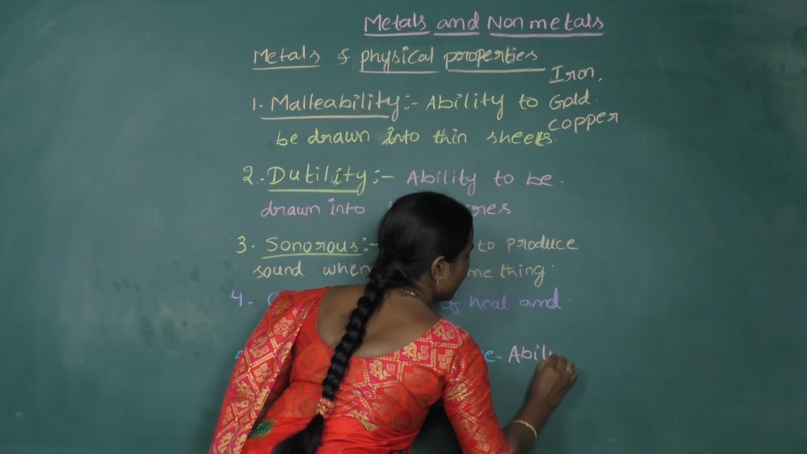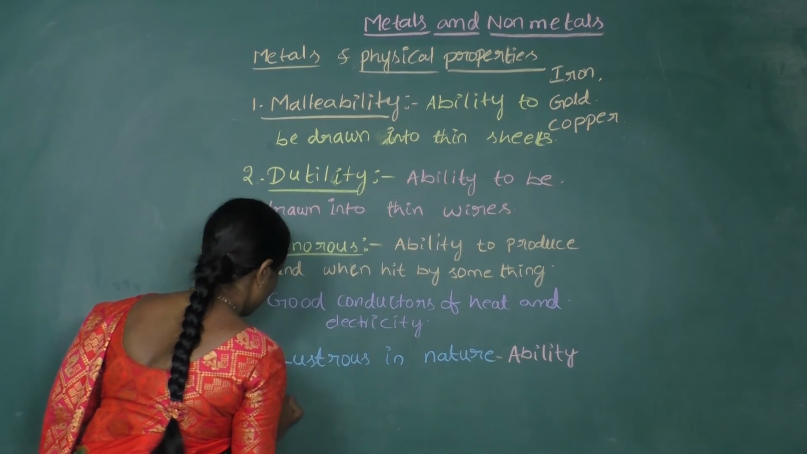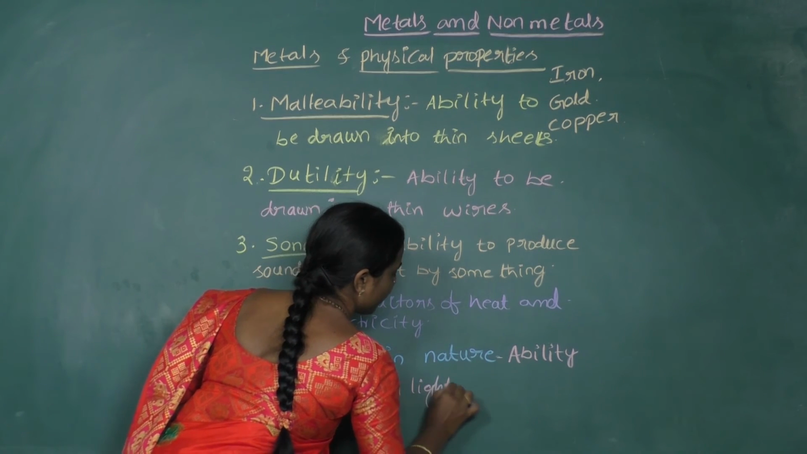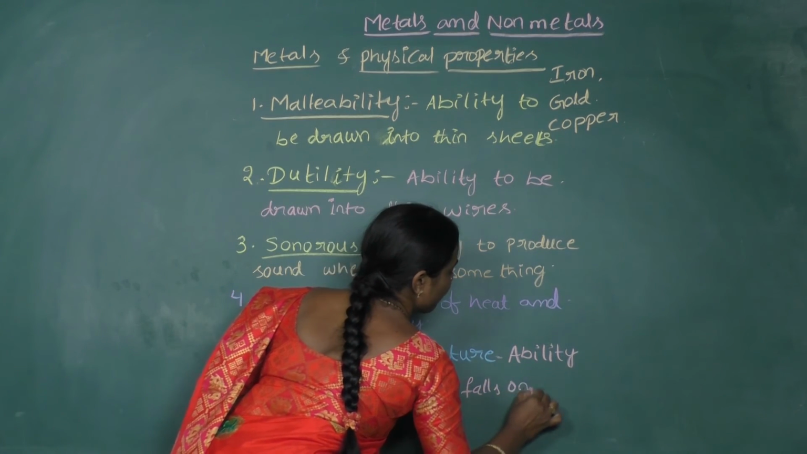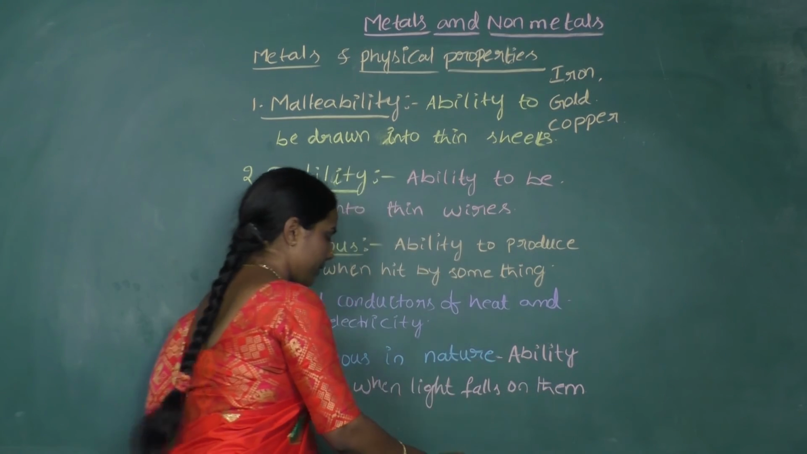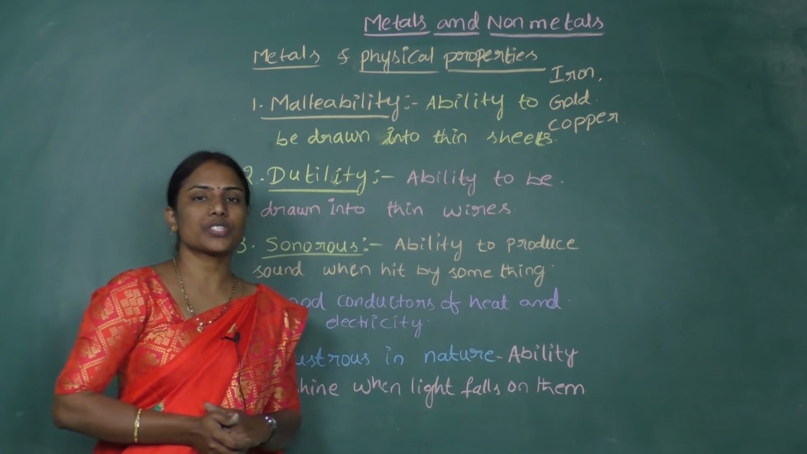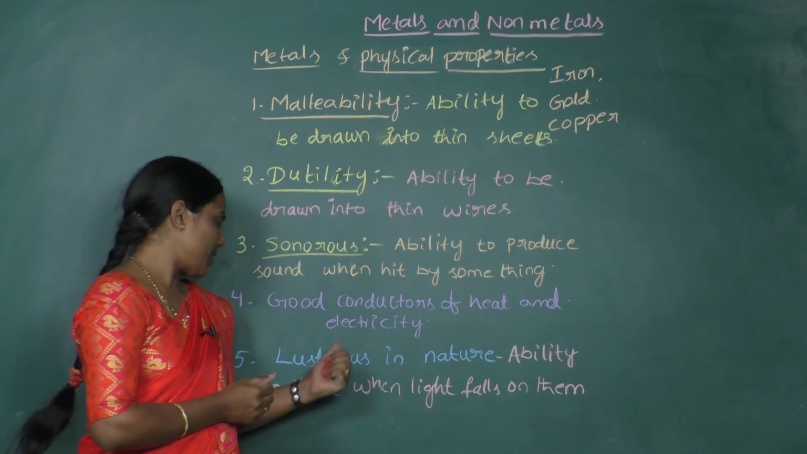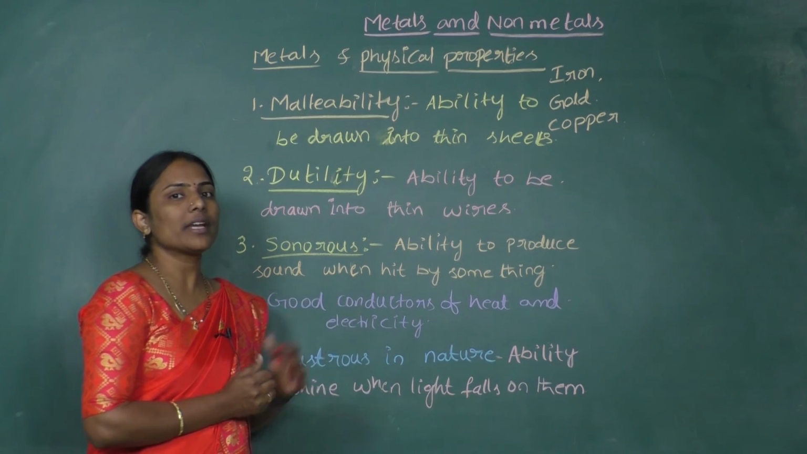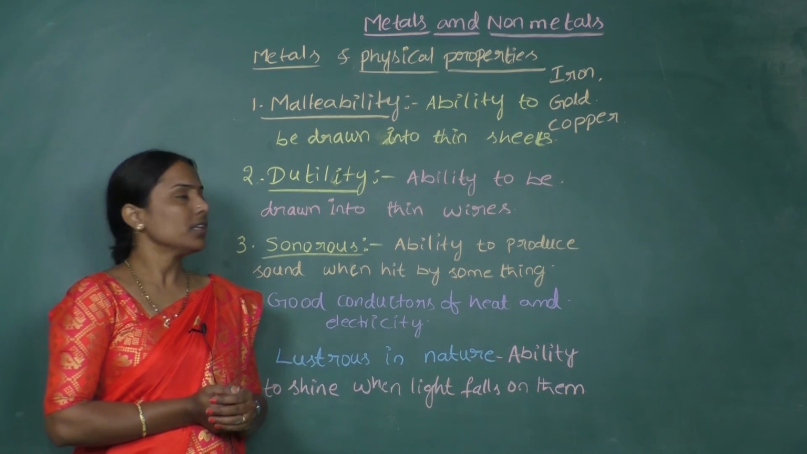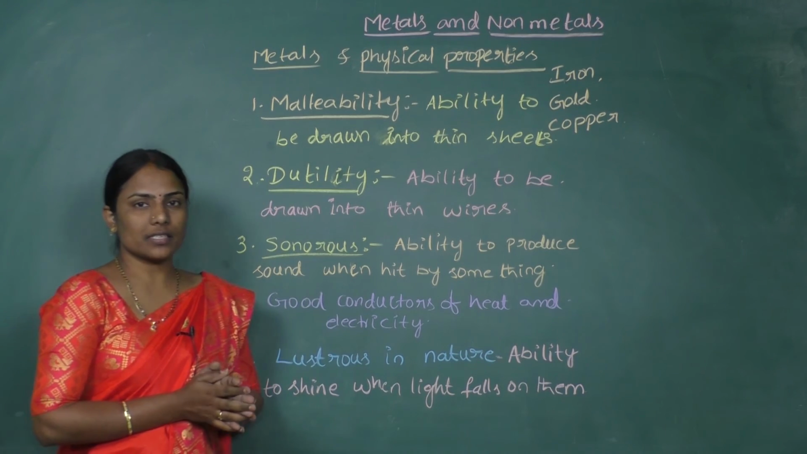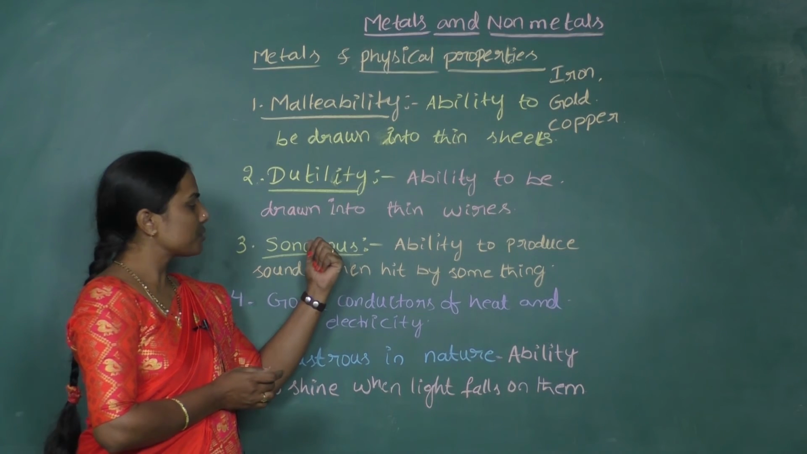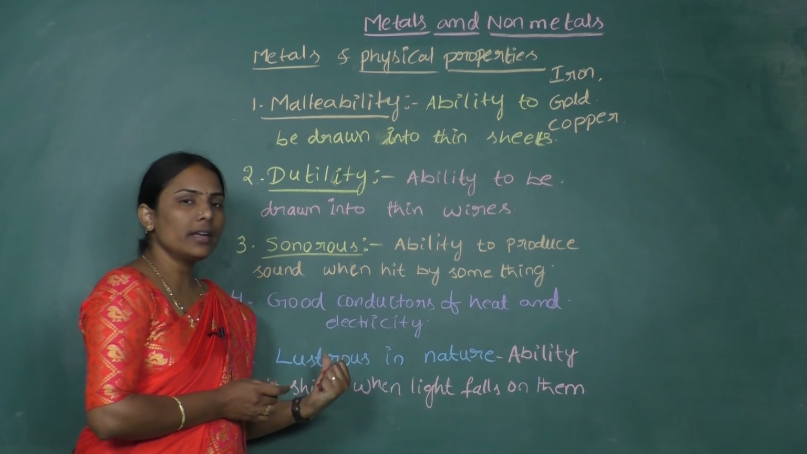Lustrous nature is the ability to shine when light falls on them. When light falls on them, they can show shining, right? The ability of metals to shine when light falls on them is known as lustrous, and all metals are lustrous in nature, right? So let us see the properties as a summary. The properties of metals are malleability, ductility, sonorous nature, conduction, and lustrous nature.